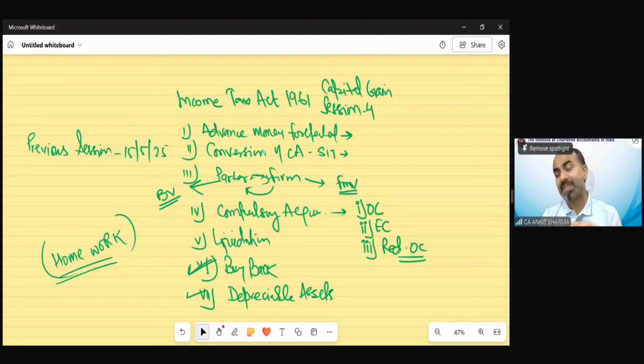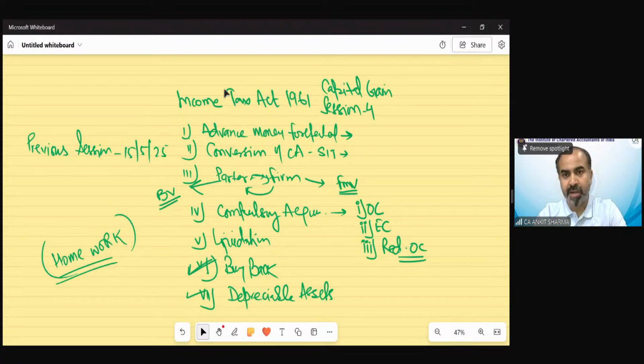So if your sale consideration exceeds these two things, then there would be short-term capital gain. And if there is short-term capital loss, that means sale consideration does not exceed these values. In that case, there would not be any applicability of capital gain provision. So we have gone through these provisions. I have given you some questions also for your homework. I believe you must have tried that.